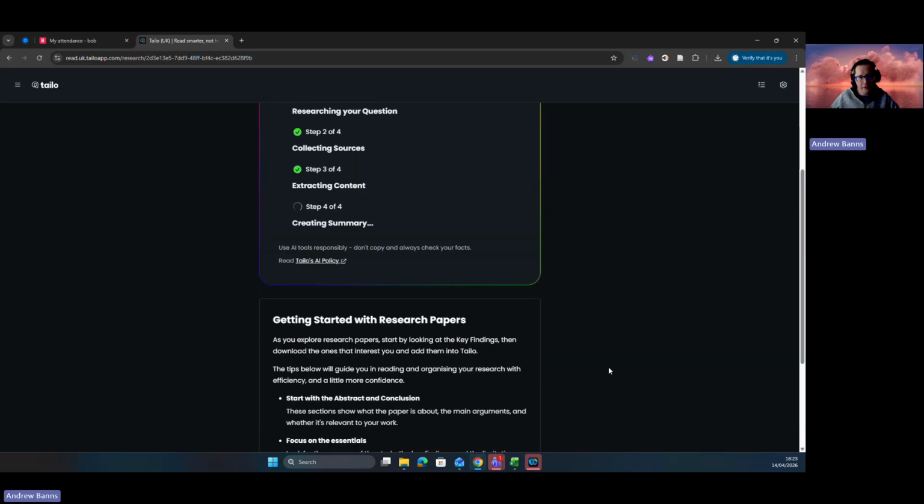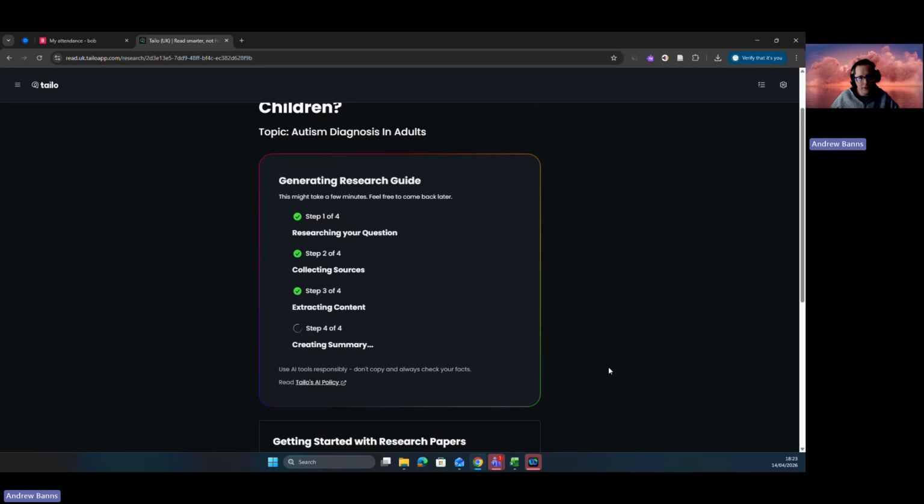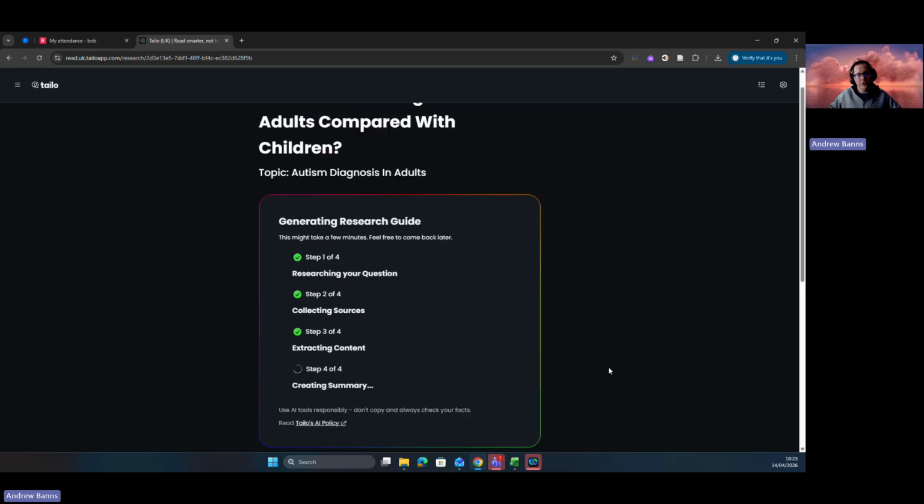So the good thing about this software is it does take a lot of the research process out of the equation with all the AI tools. Obviously, with anything with AI, you have to be a little bit careful in terms of what you're using it for. But this isn't actually doing the work for you as such. It's just helping you with your research side of things. It's not actually doing any finished products for you with this software.